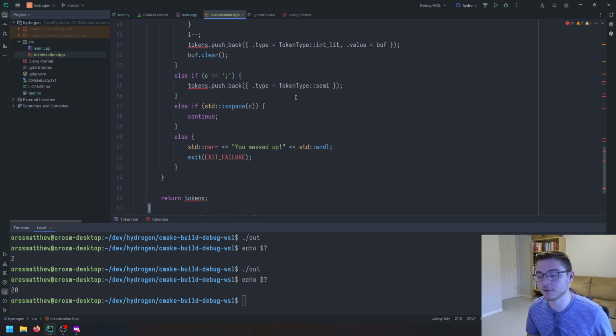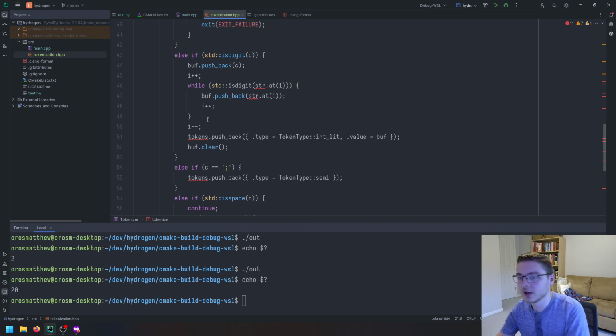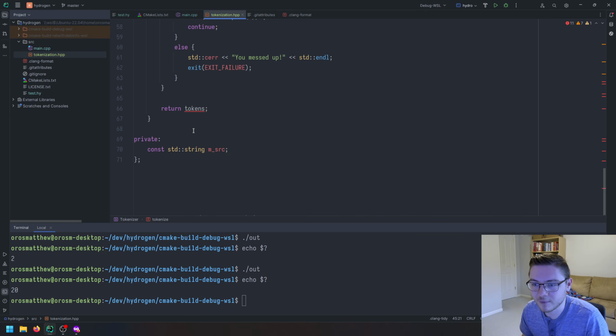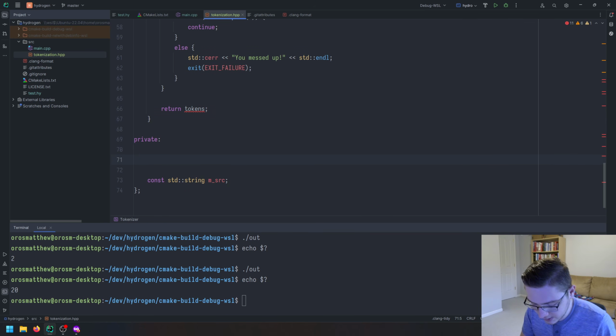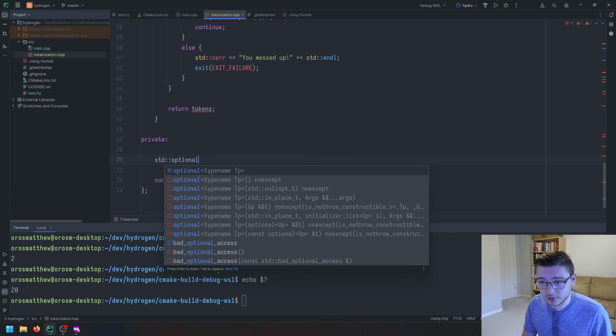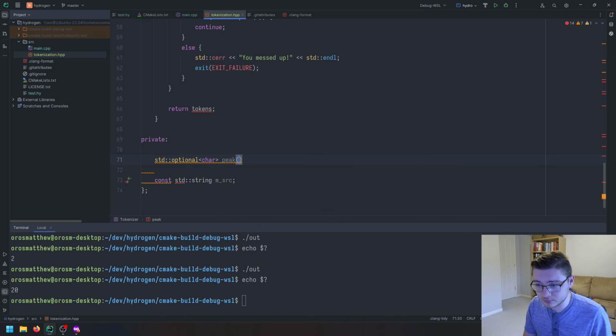And that'll take care of, instead of doing this i plus plus, i minus minus, we can peek a character, see if it's even there, see if it's the end of file, and then if it's the type of character that we want it to be, we can then consume that character, which is pretty much like doing i plus plus, but we'll just have a couple methods to do that, and these will just be some private methods. So first one is peek, which will return an optional character.